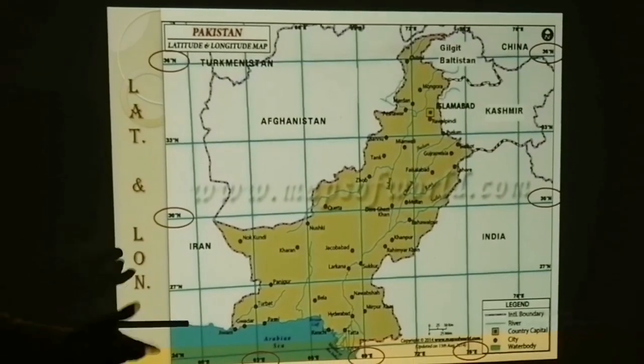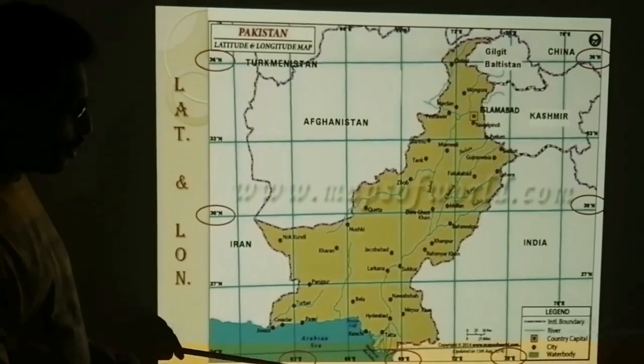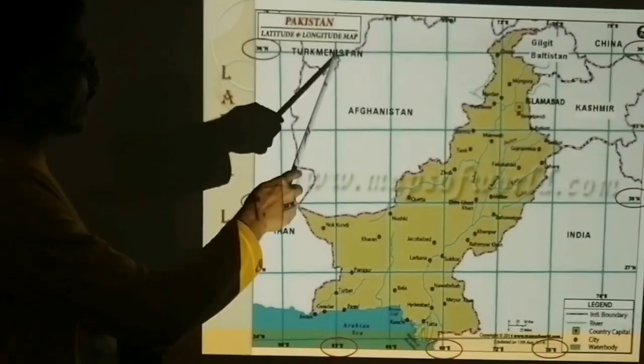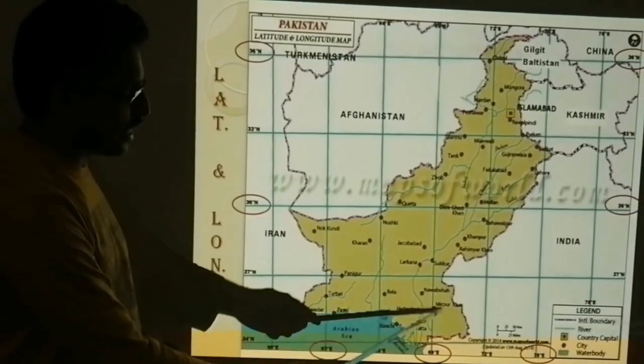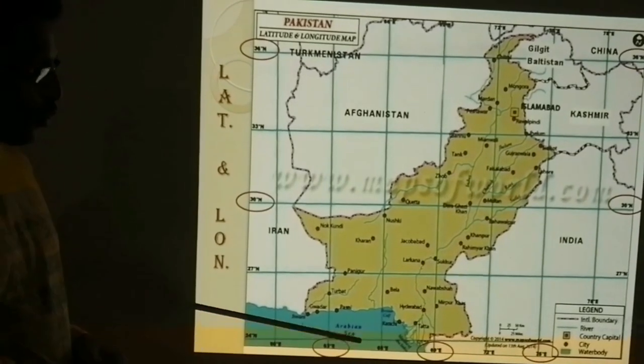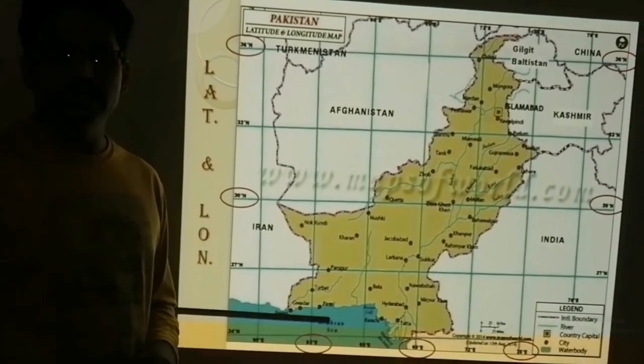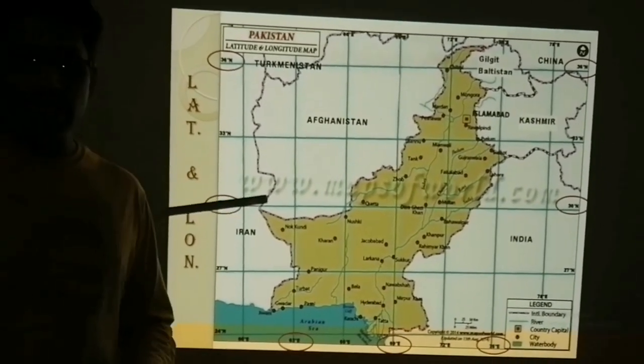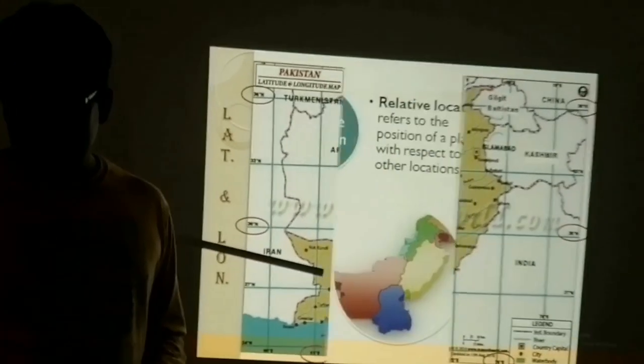So it is simple to identify, and the rest of the 3 longitudes are required to be identified on the map as per your syllabus. These are 64, 70 and 76. So it needs some practice.